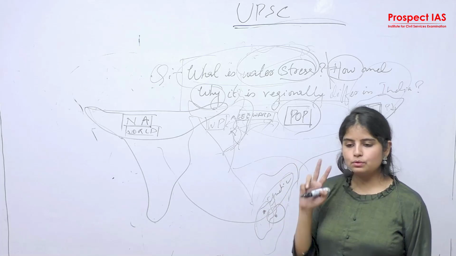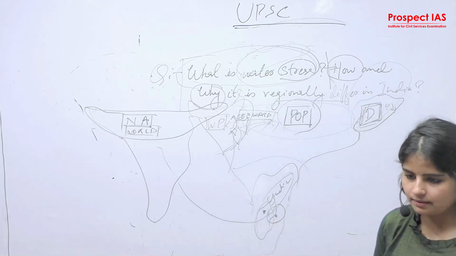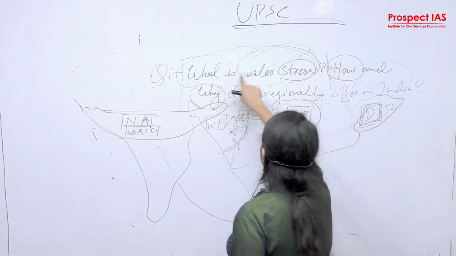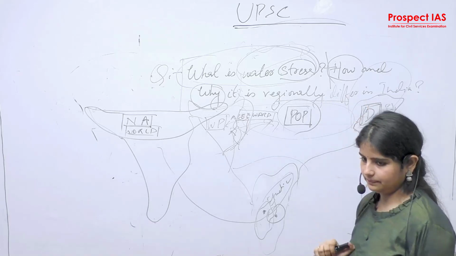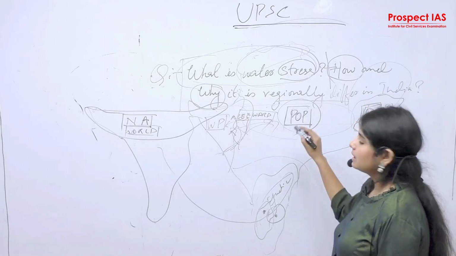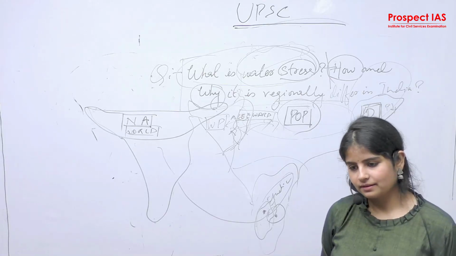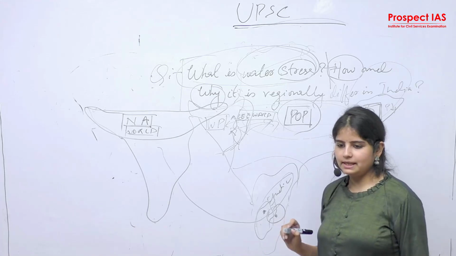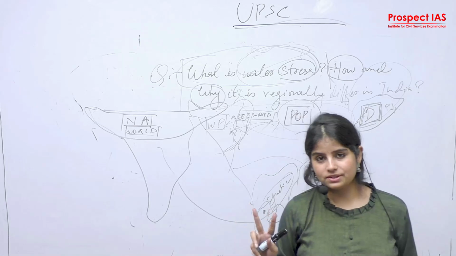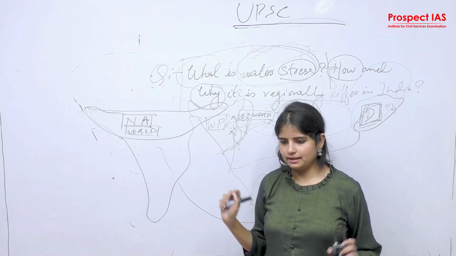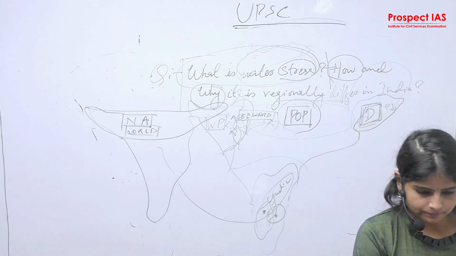So I have already given 2 questions. What are the 2 questions for mains writing practice? The second one is: what is water stress, and how and why is it regionally different in India? The first question is: how is the Malacca Strait important in building a trade bloc in Southeast Asian countries? These two questions are your today's mains writing practice. Fine. Now let's discuss the prelims questions.